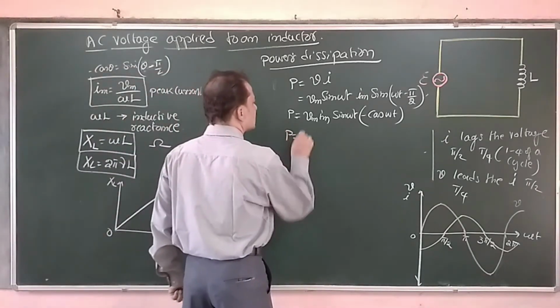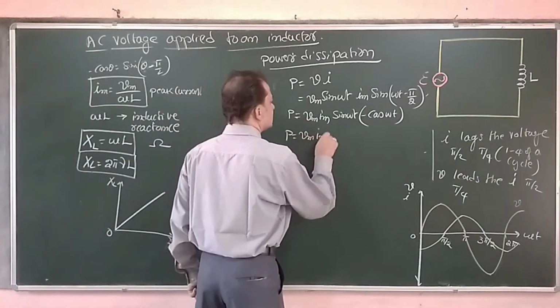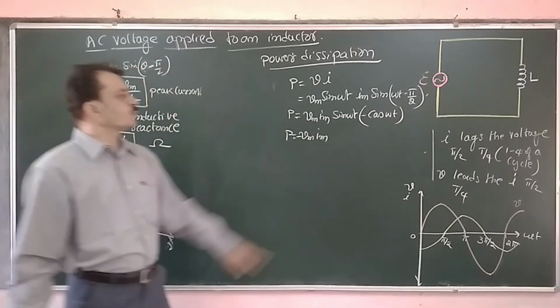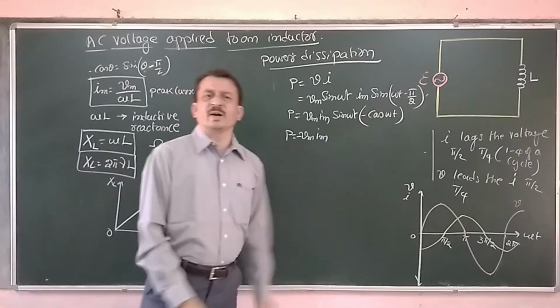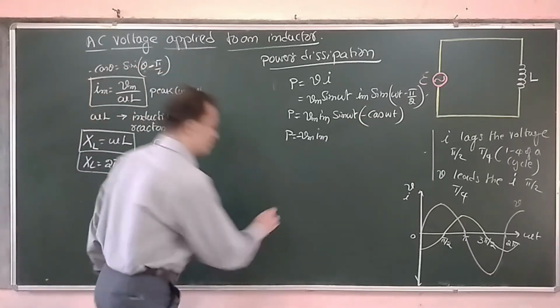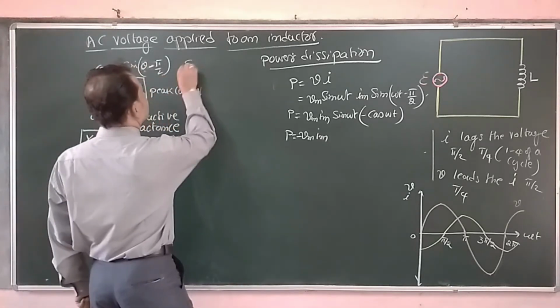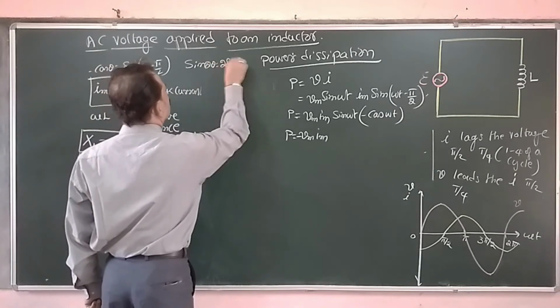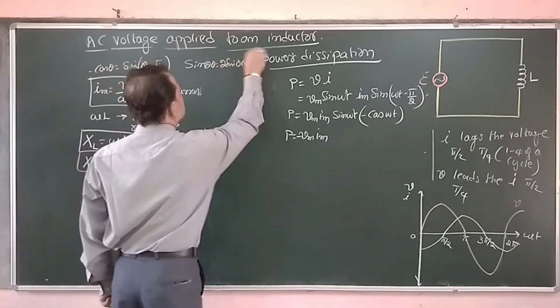Now this expression can be further written, with minus taken outside, as minus Vm Im sin omega t cos omega t. We have an identity in trigonometry: sin 2 theta is equal to 2 sin theta cos theta.